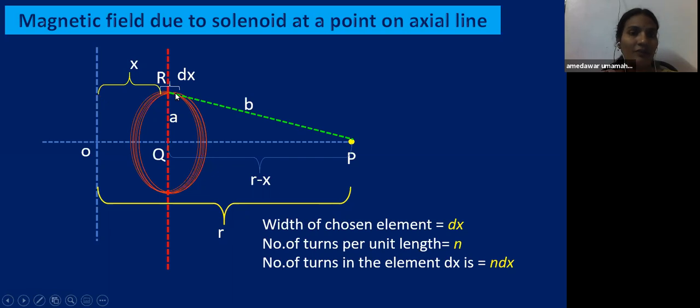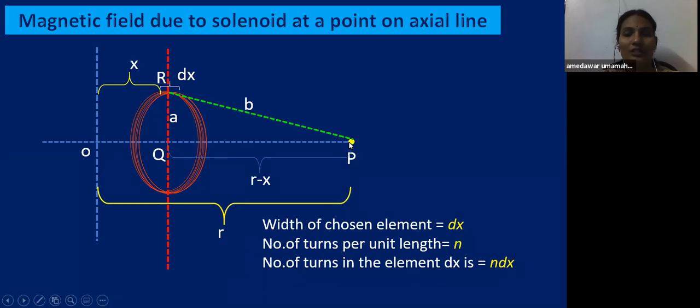If the distance of the coil from the center is x, then what will be the distance from the center of the coil to that point? The total distance is r and this distance is x, so the distance will be r minus x. Let us take these points P, Q and R. Q is the center of the coil and R is the element which we chose on the rim of the loop.